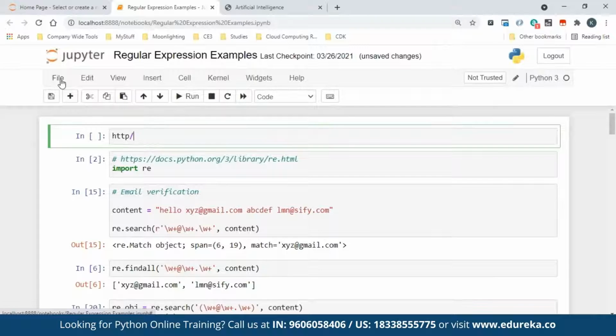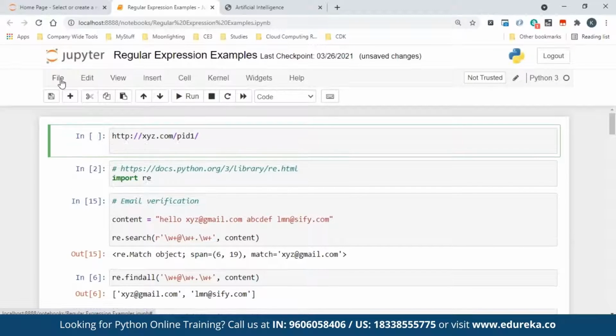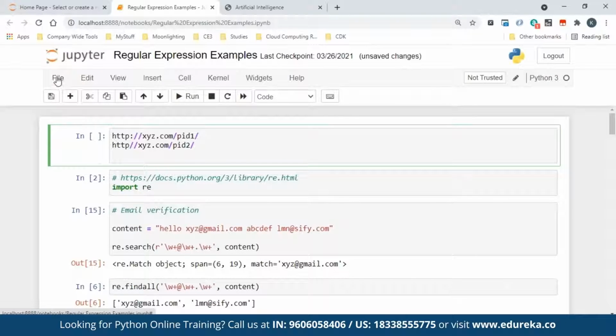Let's say you have http, xyz.com website, and the product ID 1 like this. Like that, assume you have a lot of product IDs in the website. These are just two URLs I'm saying. Assume that there are hundreds of URLs like that.